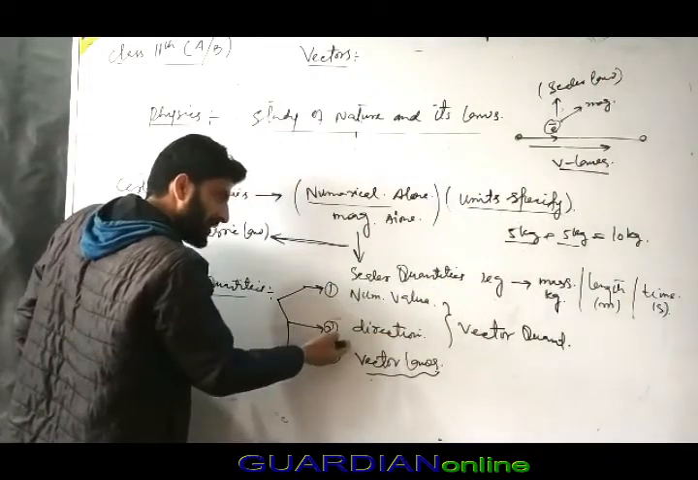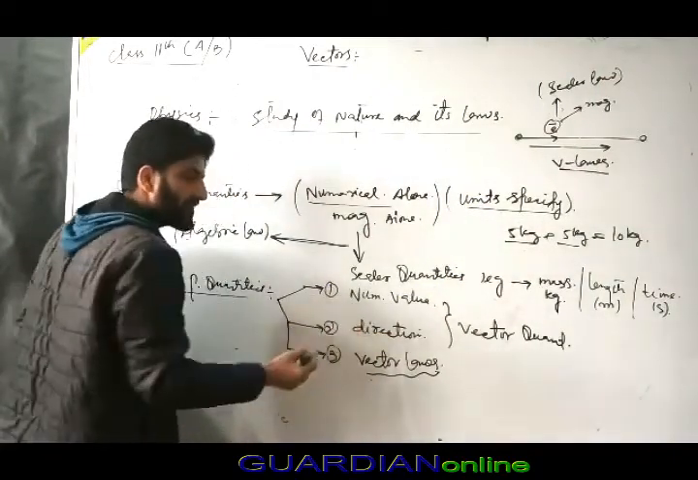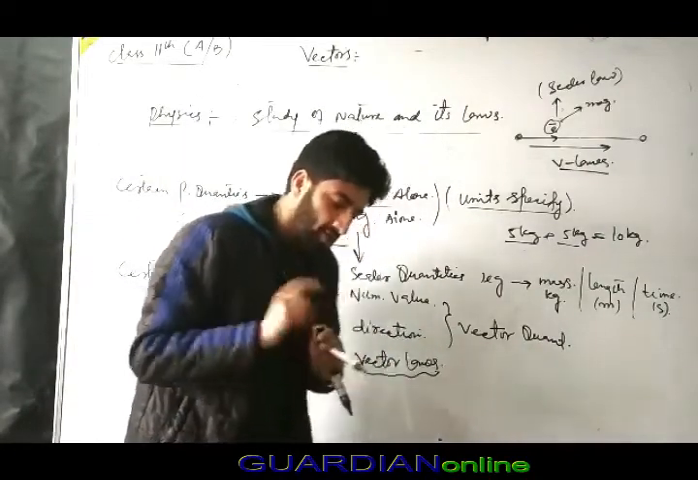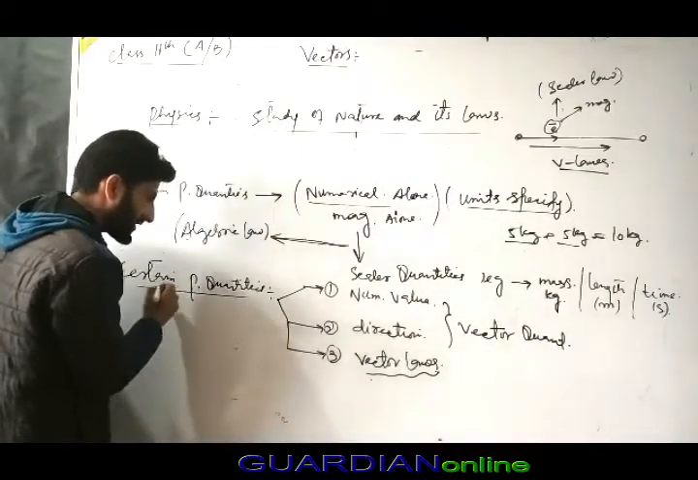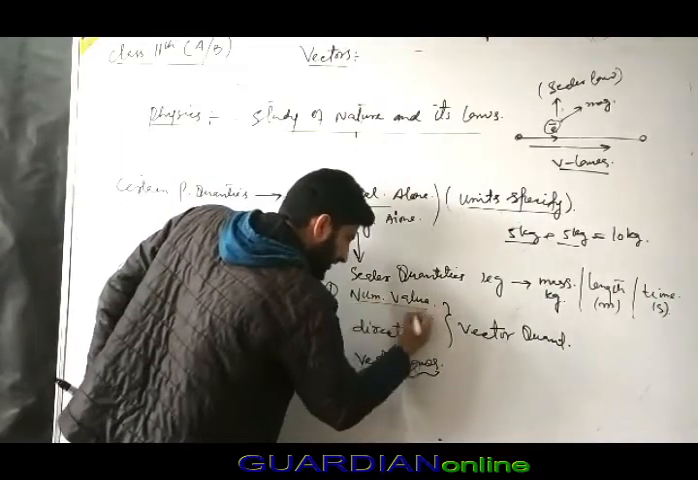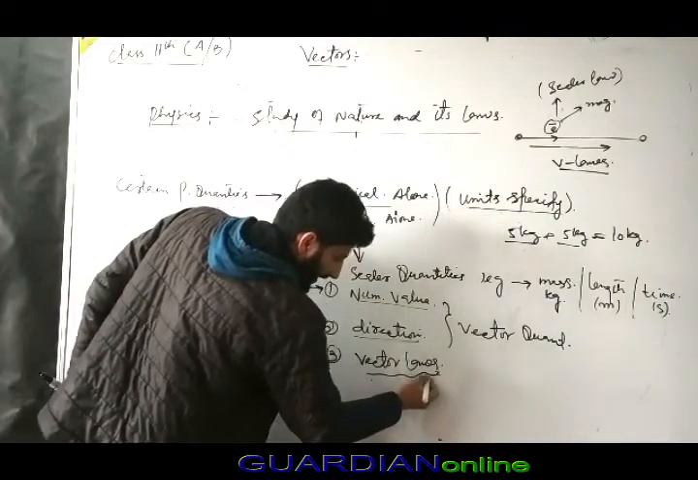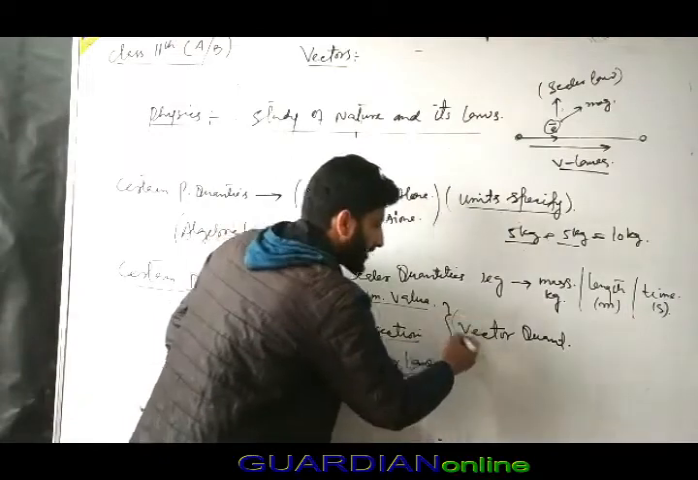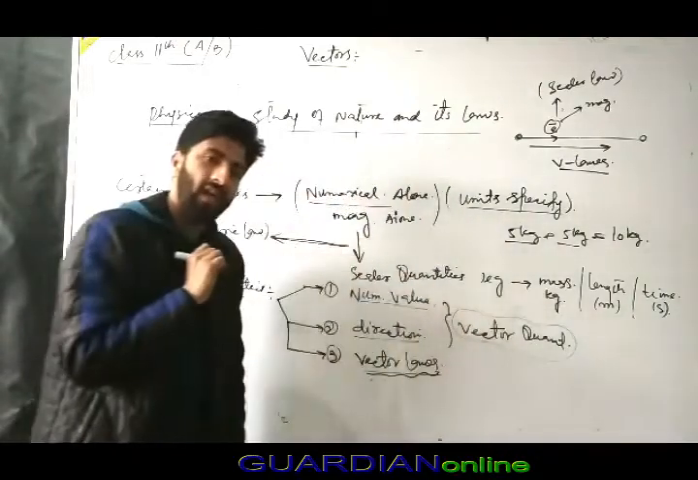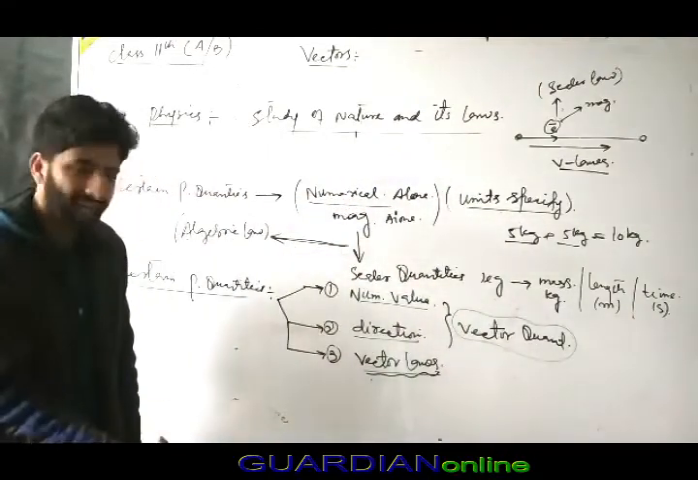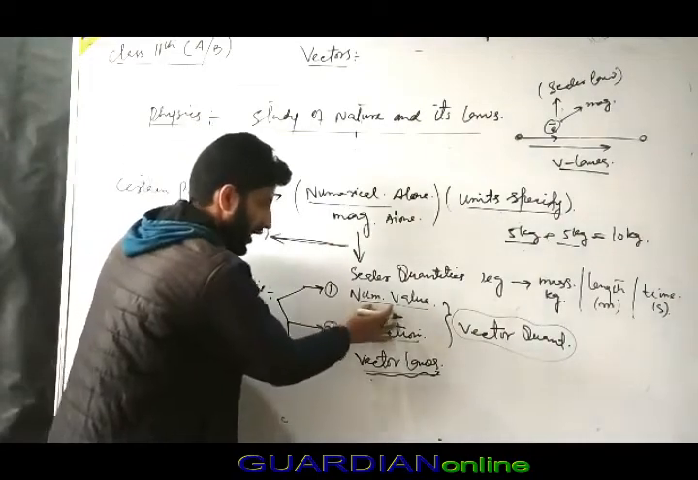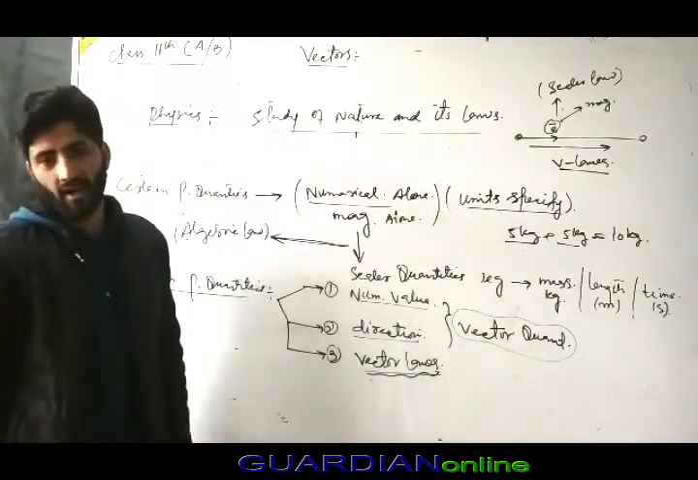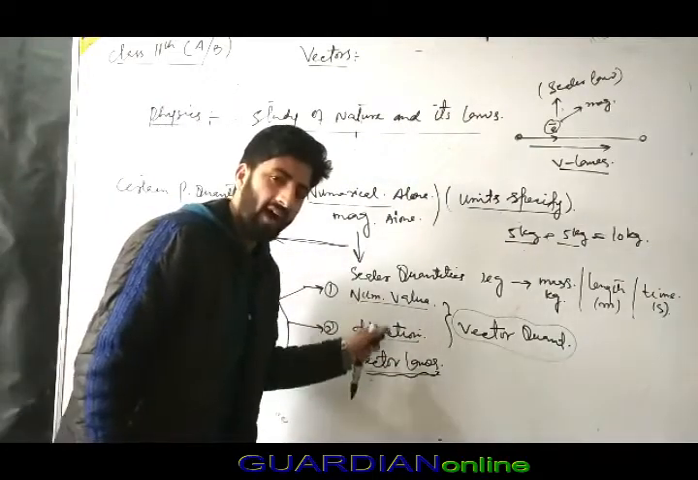A physical quantity that can be described by a numerical value and a direction, and that obeys vector laws, is a vector quantity. So quantities completely described by a numerical value with certain units specified, a direction, and which obey vector laws, are vector quantities.